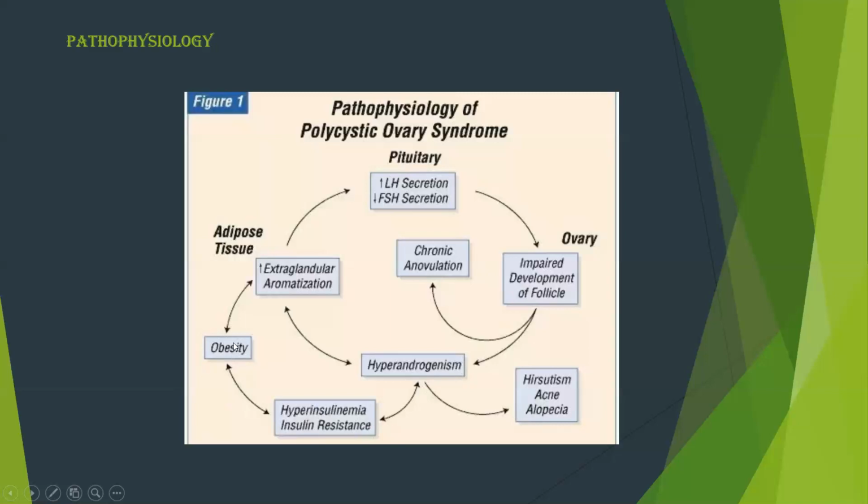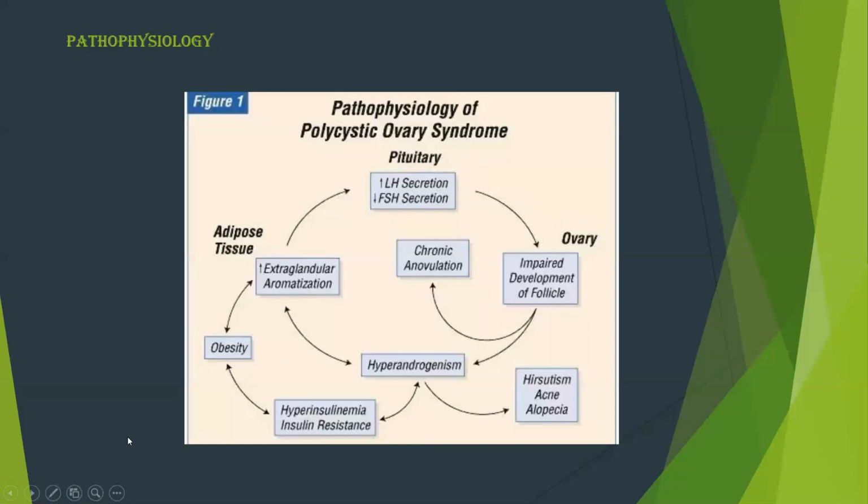And hypersecretion of androgen and insulin leads to increased extraglandular aromatization. So aromatization is the body's mechanism to maintain a balance between LH and FSH. In case of PCOS, there is imbalance between these hormones. So due to the aromatization process, the body again stimulates the pituitary gland to produce hormone. In turn, the pituitary gland will produce hypersecretion of LH and hyposecretion of FSH. So the cycle continues. So pathophysiology is a cyclic process.